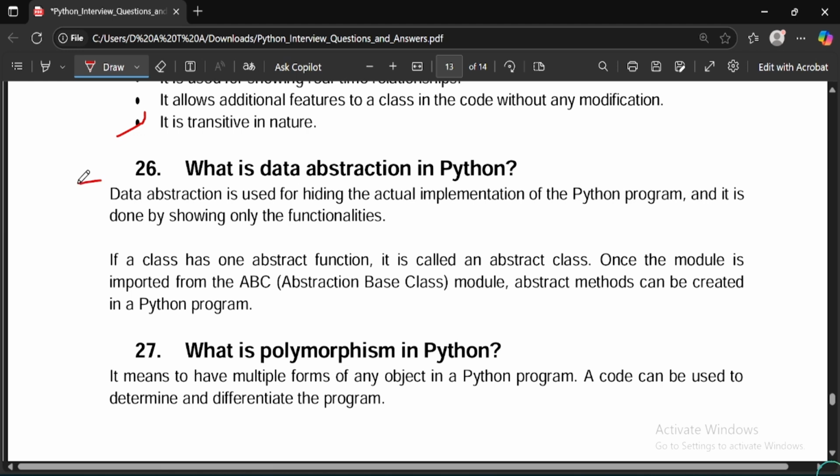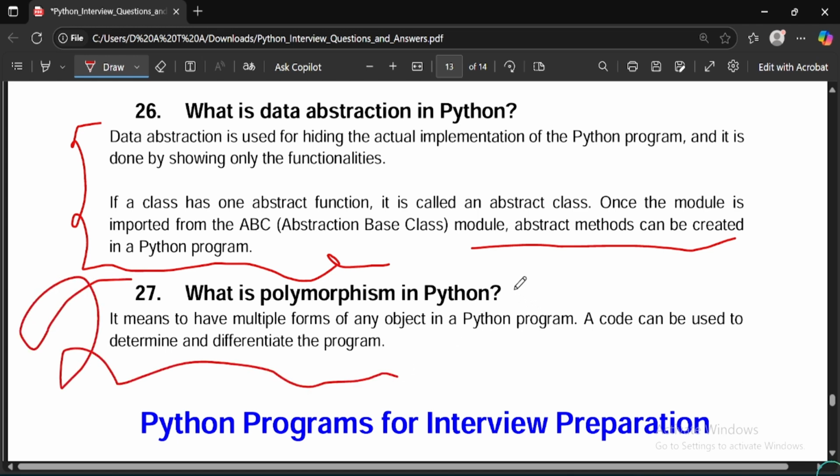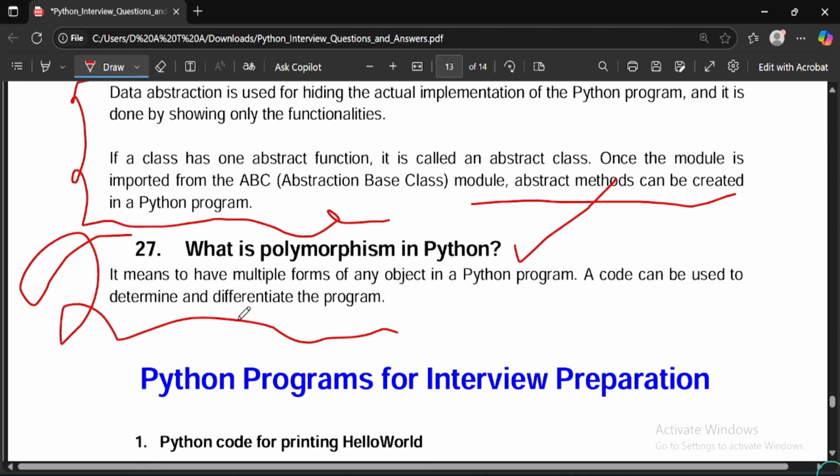What is data abstraction in Python? You can read this. The answer is perfect to give in an interview. You can learn or revise and understand the basic concept behind this. What is polymorphism? This one is the last and the beautiful question. This is also most asked in interviews. It means to have multiple forms of an object in a Python program. A code can be used to determine and differentiate the program.